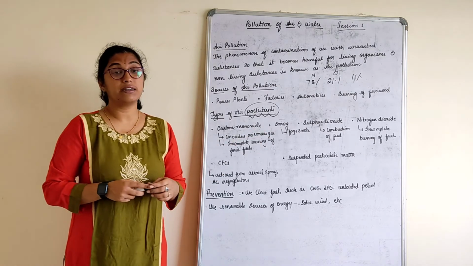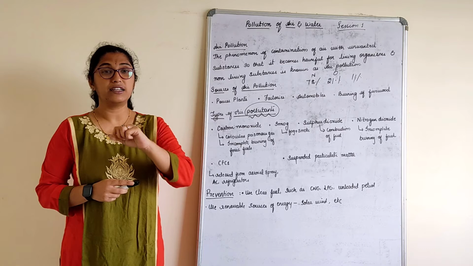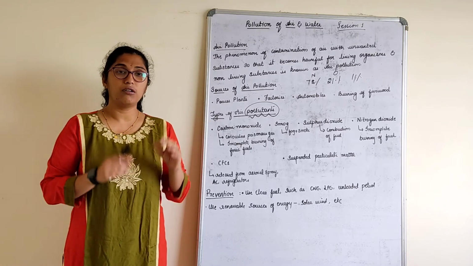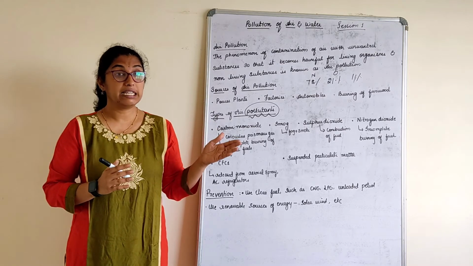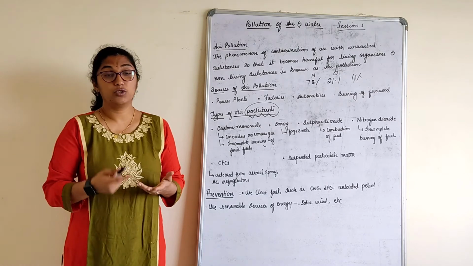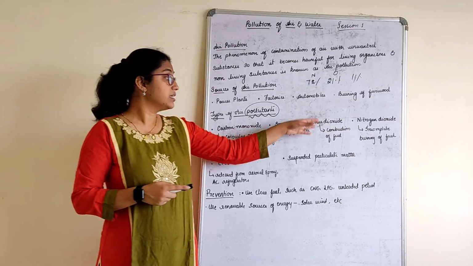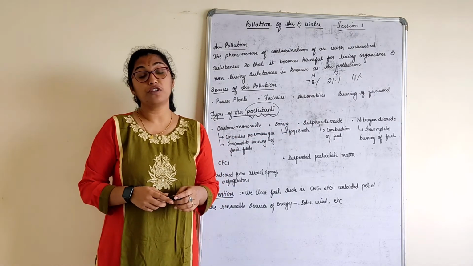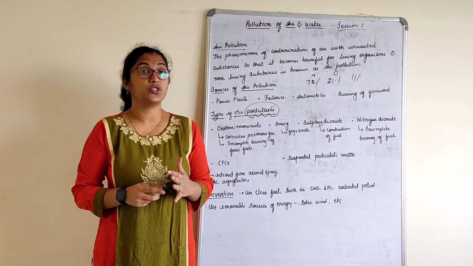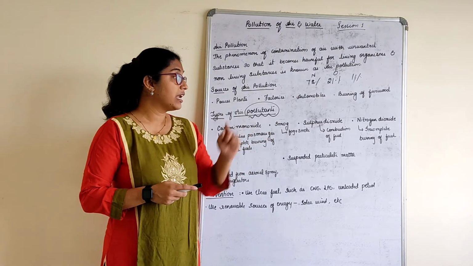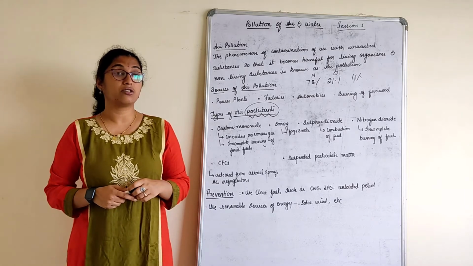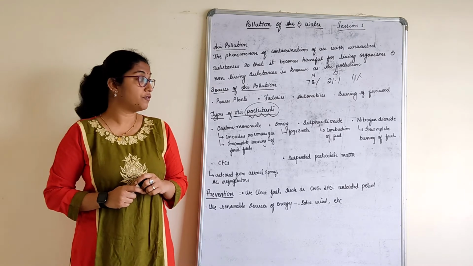What is smog? It is a combination of fog and smoke that creates smog, which is presently in Delhi. The smog here, you can very well correlate. Sulfur dioxide: combustion of fuel gives out poisonous gases, and sulfur dioxide is one of them. Nitrogen dioxide, again it is caused due to the incomplete burning of fuels.